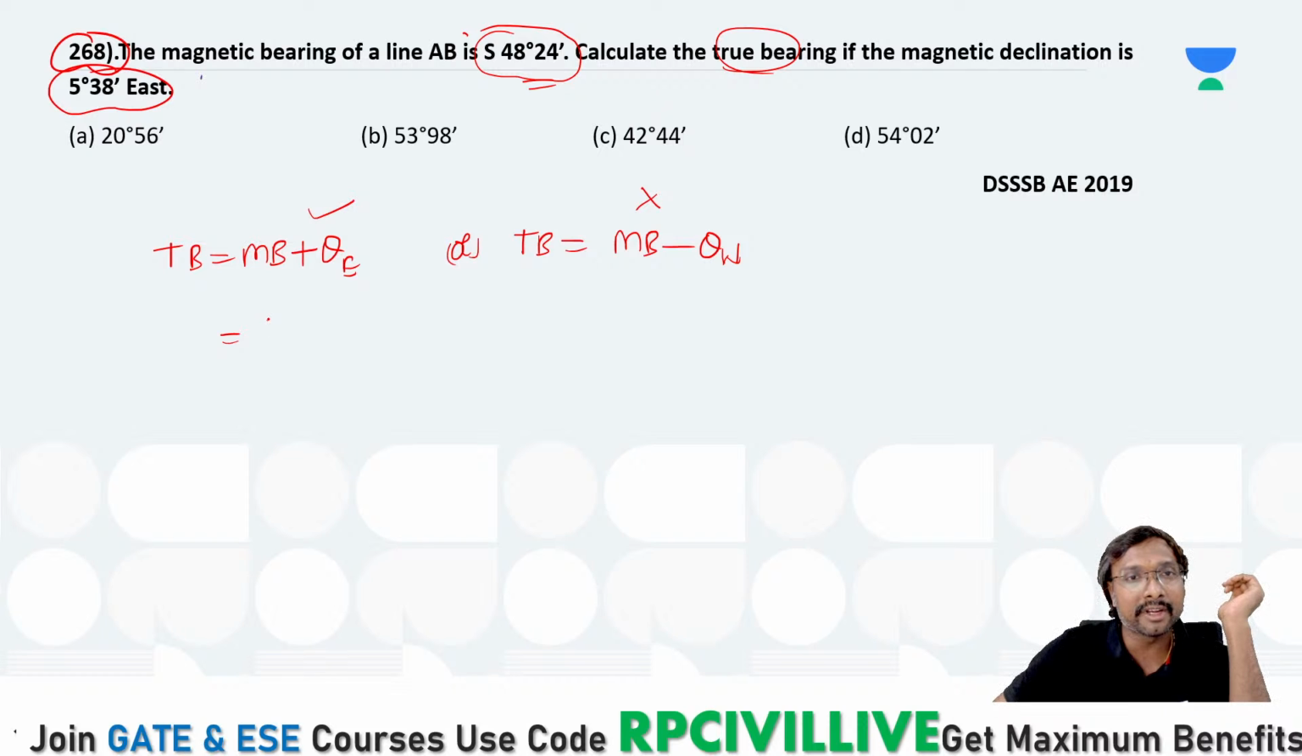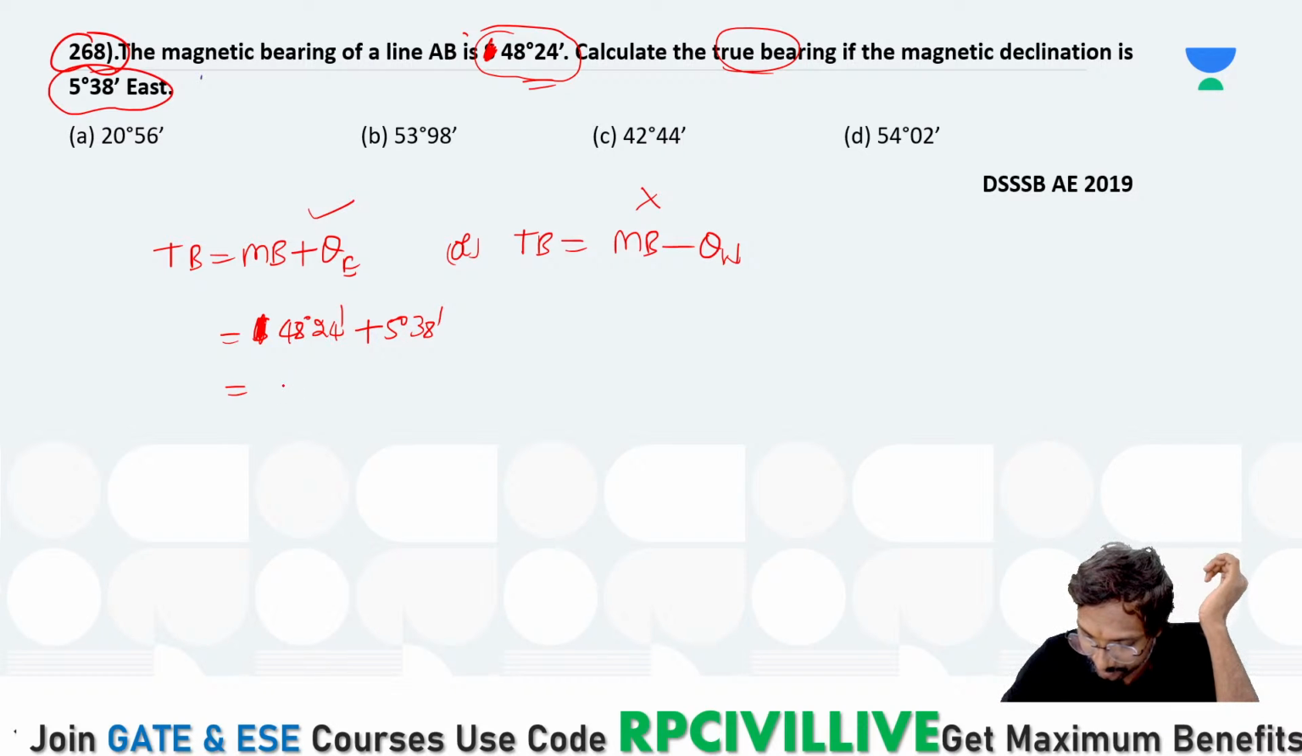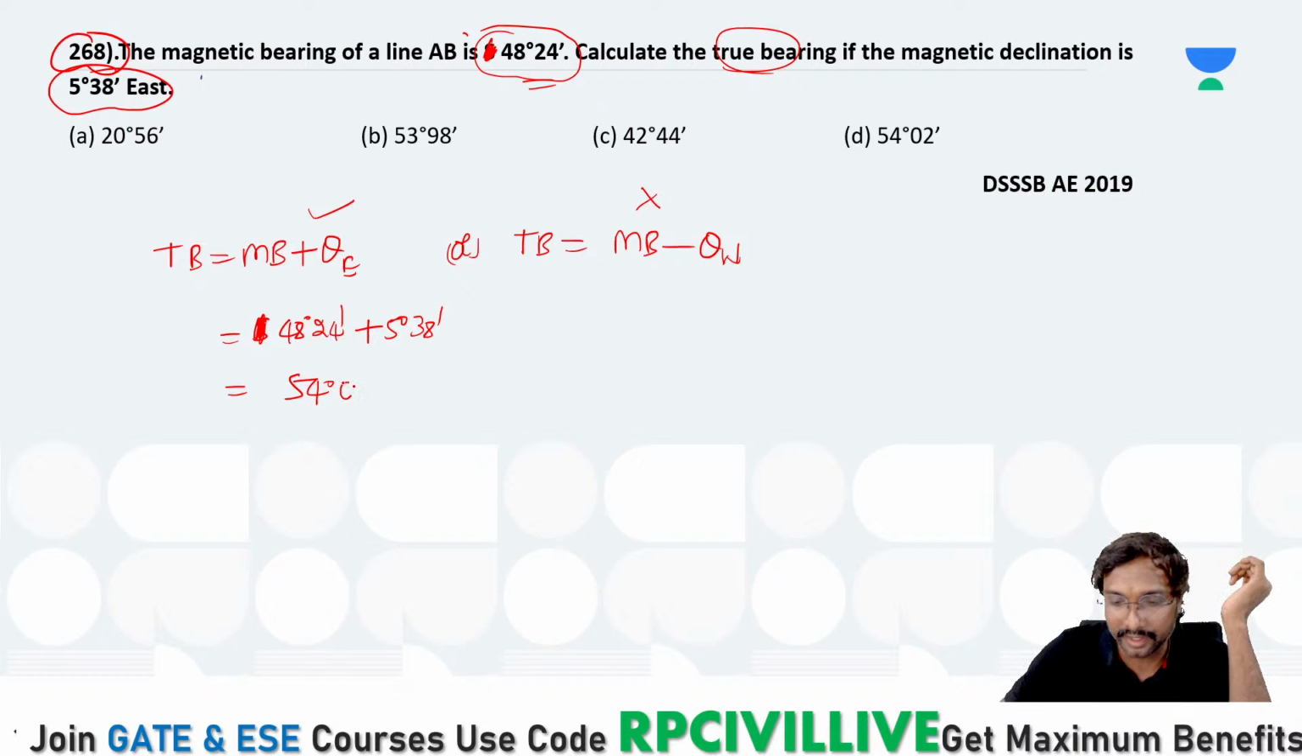So what is the magnetic bearing given? South 48 degrees 24 minutes. You don't need to take south, just take 48 degree 24 minutes, because there is no south with respect to true bearing. 48 degree 24 minutes plus this 5 degree 38 minutes east. How much does it come to be, everyone? It is 54 degree 02 minutes. Option D, if you just observe.